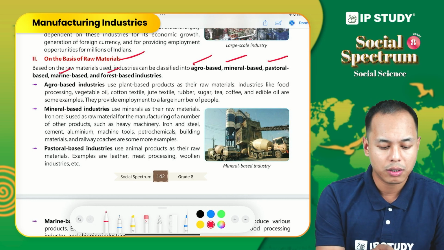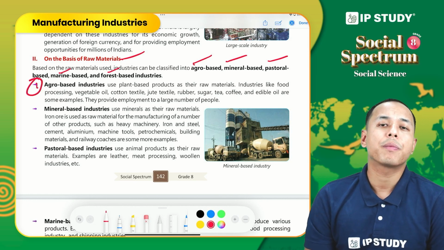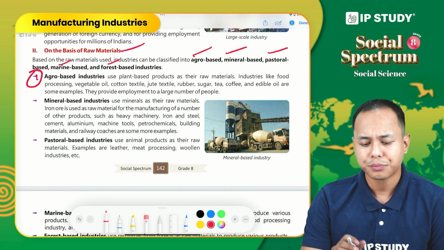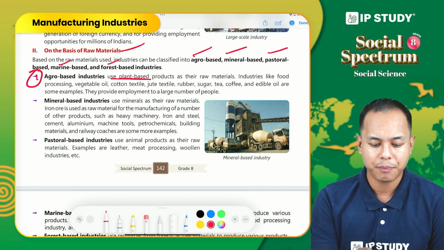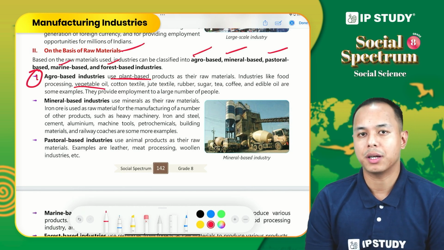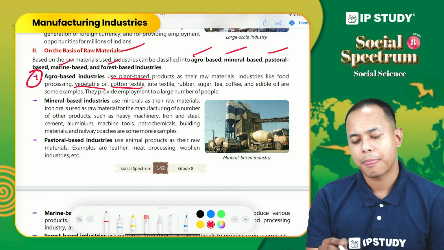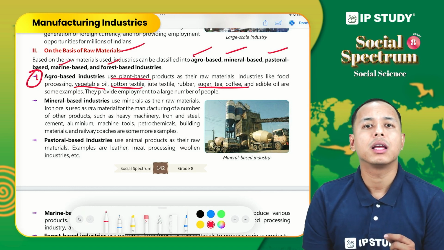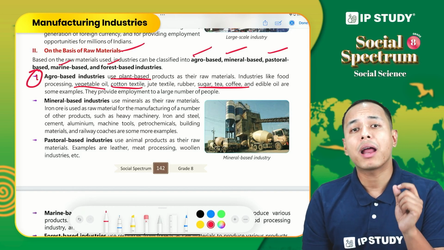So what do we understand by agro-based industry? These industries use raw material that is the product of plants or plant-based products. For example, vegetable oil production, cotton textile, jute textile, sugar, tea, coffee. All these industries use raw material that is derived from plants or plant products.